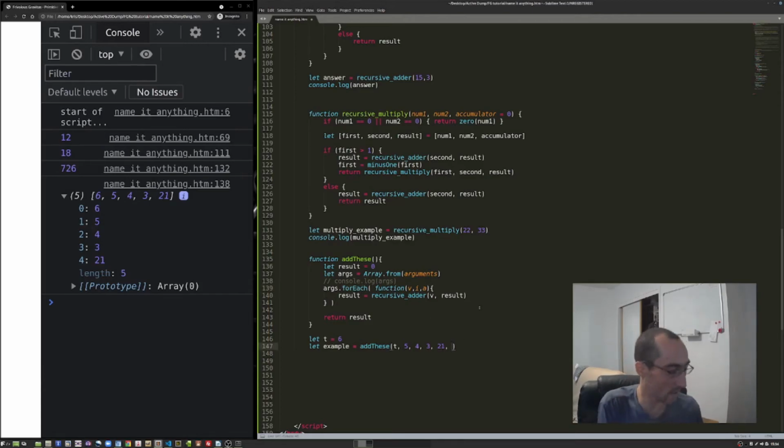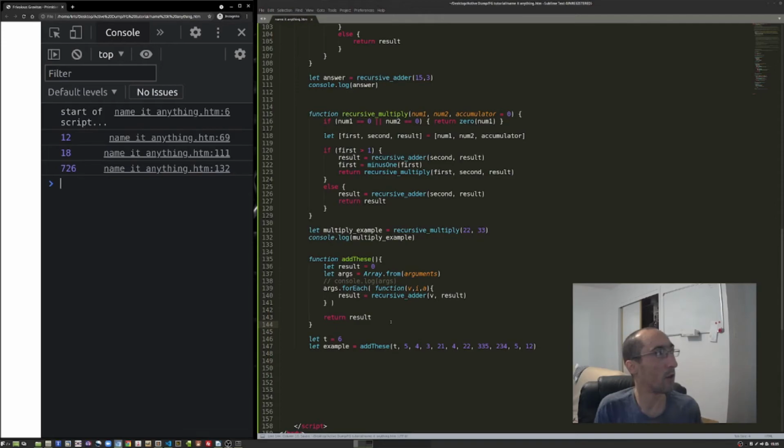So if I keep adding stuff to this, it doesn't matter how many numbers I put in, the length of this array gets bigger, the number of iterations gets run and result accumulates. And then after all of this is done, see how it's wrapped in parentheses, that's the built-in function of the forEach. This function is telling it what to do on each of those instances. And that should work, so I'm just going to Control S to save it, Alt Tab over, Control R, and look at that. Our output is 726, and that's apparently what it is to add all this stuff up together.